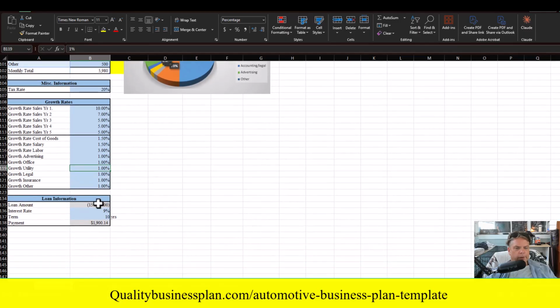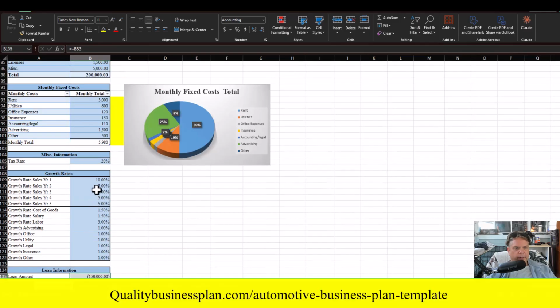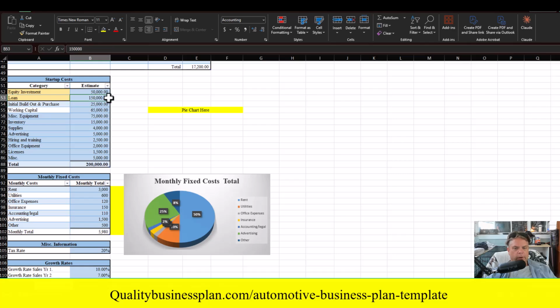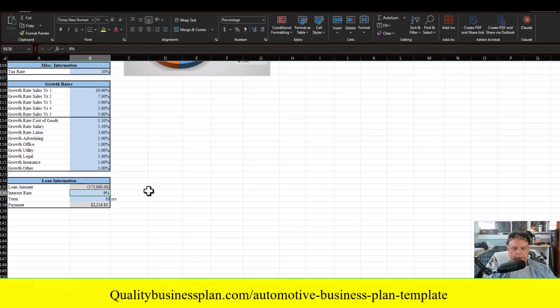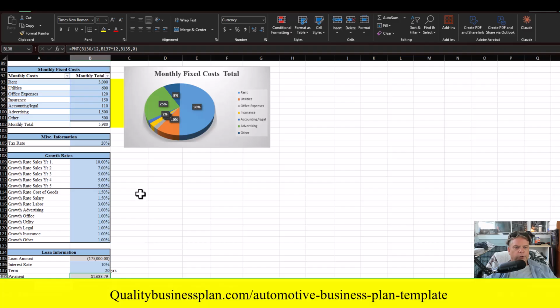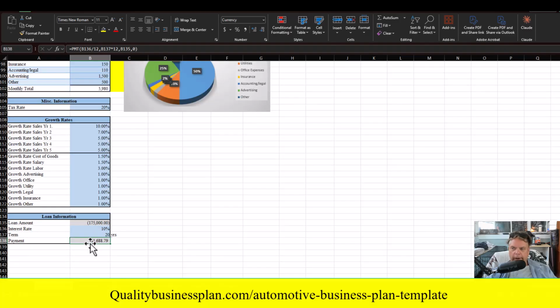And then finally is going to be your loan amount. This loan amount is tied to this number right here. So if you're taking out a loan, whatever your loan is going to be, say it's $175,000, well, that's going to automatically populate right here. Then you're going to change your interest rate to whatever it is, change your term to whatever it's going to be.